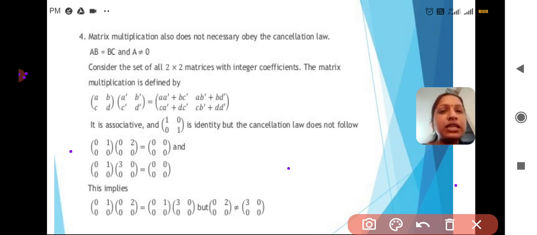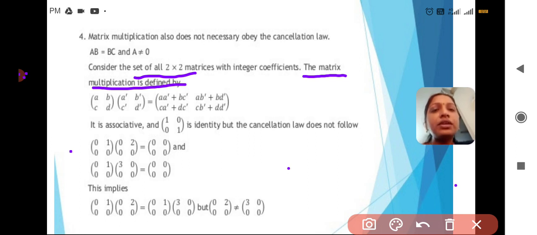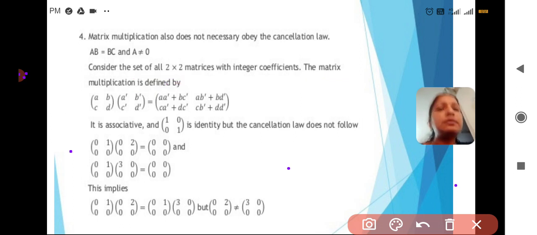Here what I am considering is the set of all 2 by 2 matrices with integer coefficients. What we took here is coefficients as integers. The matrix multiplication is defined by, as you already know, the multiplication of 2 by 2 matrices: (a, b; c, d) times (a', b'; c', d') is equal to (aa' + bc', ab' + bd'; ca' + dc', cb' + dd'). This is the multiplication of 2 by 2 matrices, right? It is associative. So, we already know this is associative.